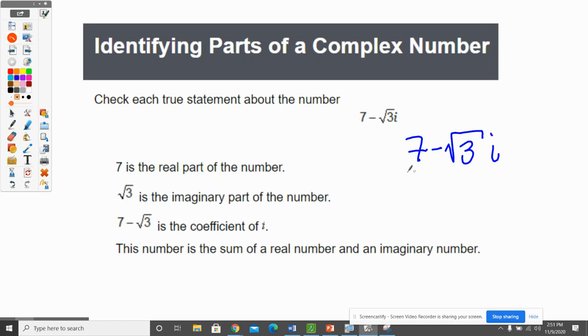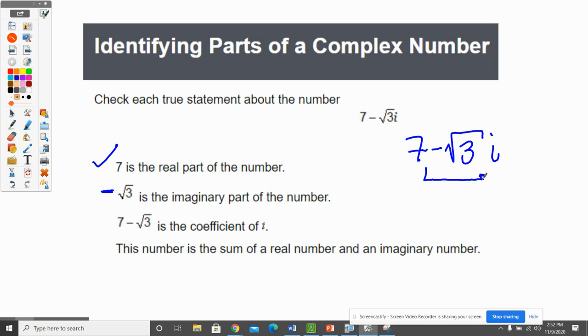Is 7 the real part? Sure is. It's in that real part spot. Is the square root of 3 the imaginary part? And be really careful because people want to say yes. But the imaginary part includes the sign. So it's actually not it, because negative square root of 3 is the actual imaginary part.